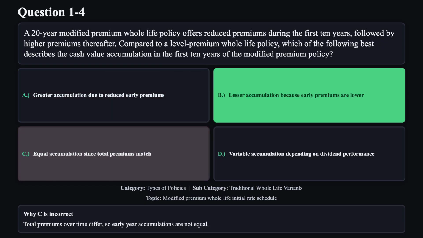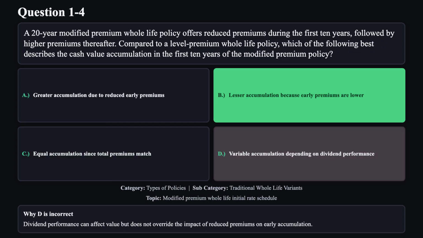Reason C is not correct. Total premiums over time differ, so early year accumulations are not equal. Reason D is not correct. Dividend performance can affect value but does not override the impact of reduced premiums on early accumulation.